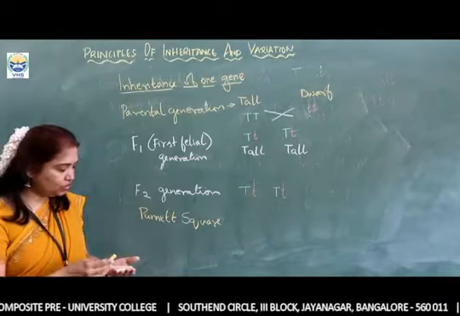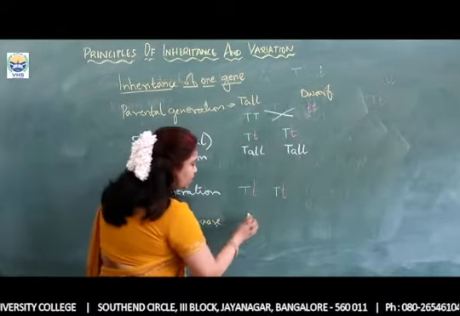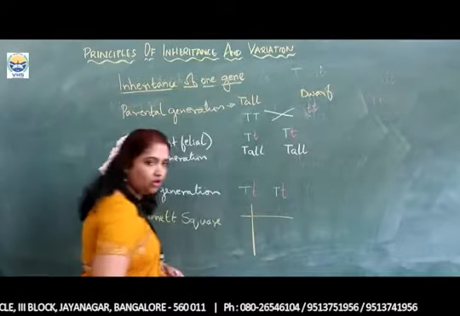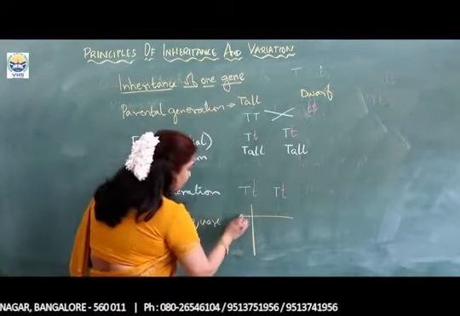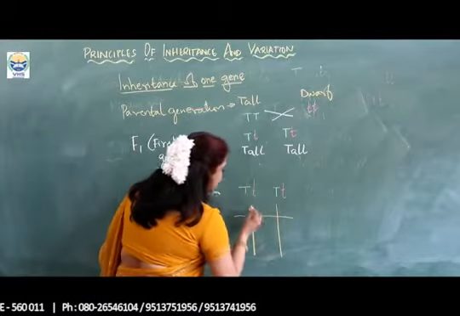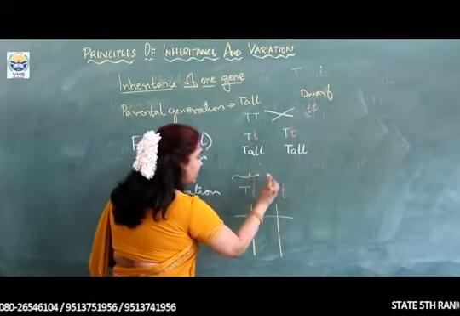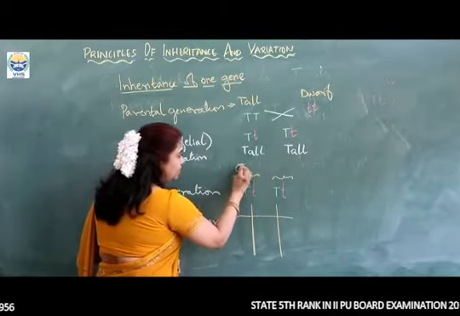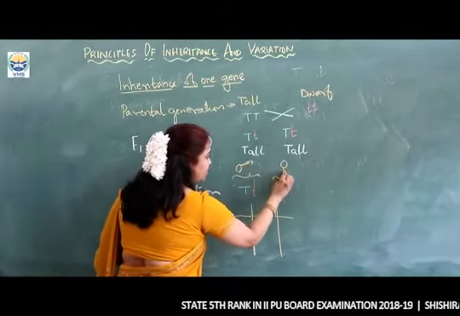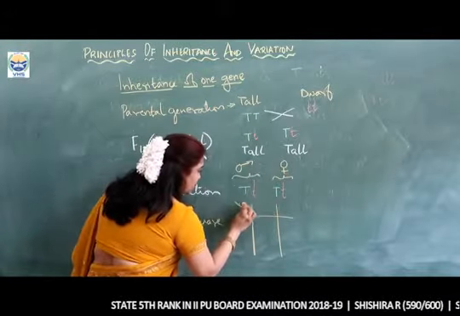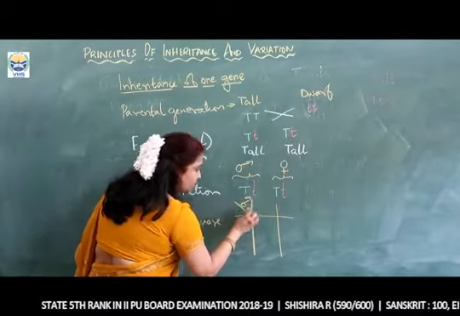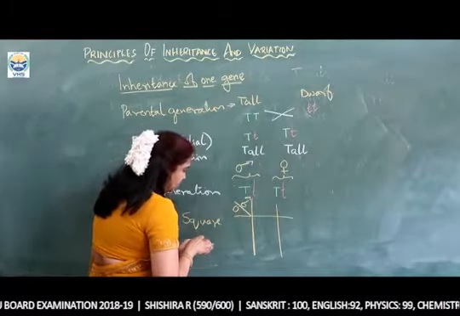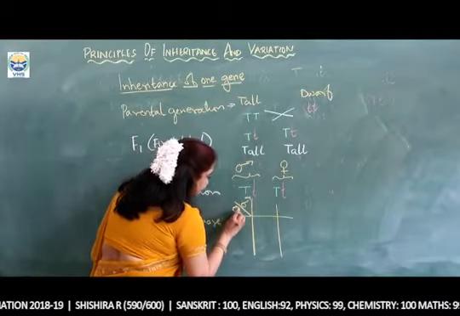Now, how are we going to do this? In a Punnett square, you write in the form of rows and columns. Here, we'll consider this as one parent and this as the other parent. This parent will be the female and this parent will be the male. So we consider this particular row as that of the female and let this be the male.